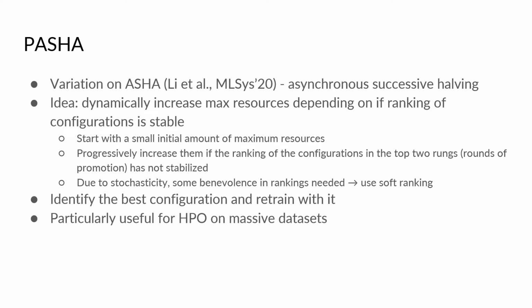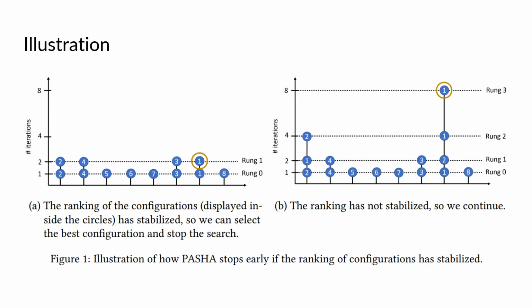Due to stochasticity, some benevolence in rankings is needed, so we use soft ranking. The use case is that we identify the best configuration using PASHA, and then retrain on the whole dataset for the full number of epochs. PASHA is particularly useful for massive datasets where the rankings are likely to stabilize early.